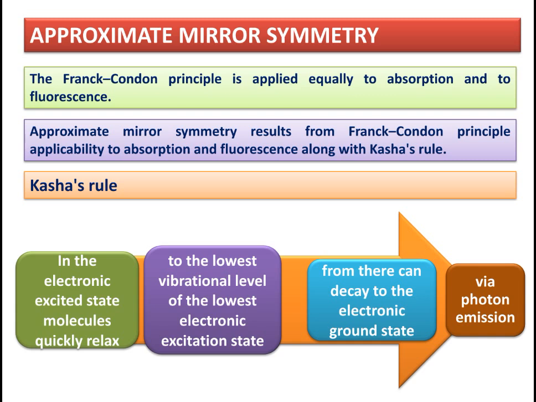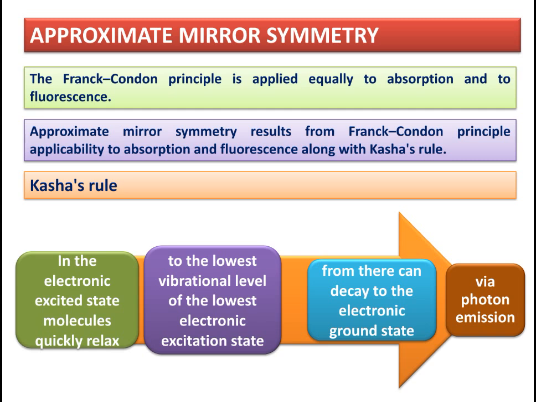If the molecules are present in the excited electronic state, then they are unstable. Then they need to get stabilized, and they do so by emitting a certain amount of energy and coming back to the ground state. So if a molecule is in the excited electronic state, it tries to relax quickly to the lowest vibrational level of the lowest electronic excited state.